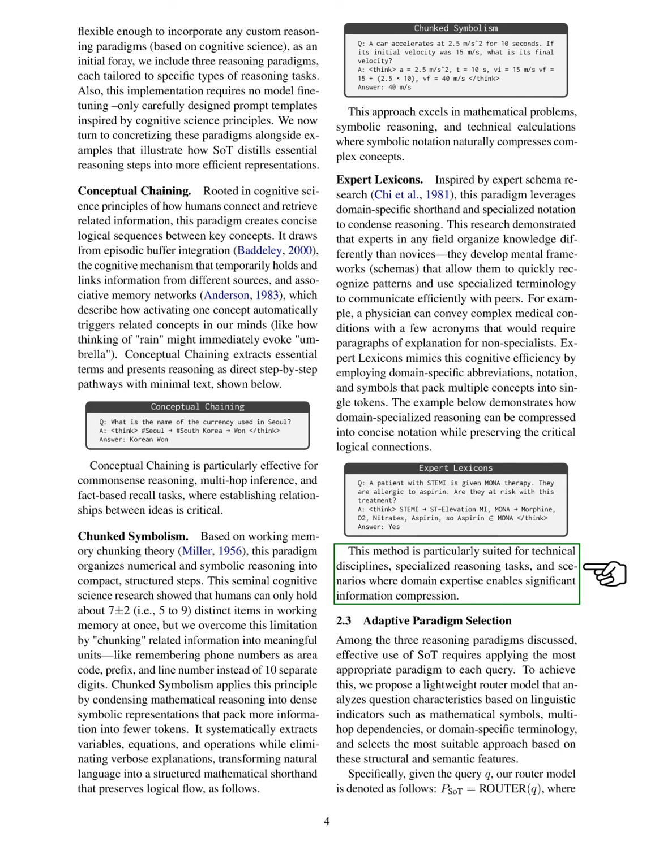Section: Adaptive Paradigm Selection. In this section, we discuss our approach to selecting the most suitable reasoning paradigm for each query within the Sketch of Thought, SOT, framework. We introduce a lightweight router model that evaluates the characteristics of questions using linguistic cues like mathematical symbols, multi-hop dependencies, and specific terminology. This model helps us choose the best reasoning approach based on these features.